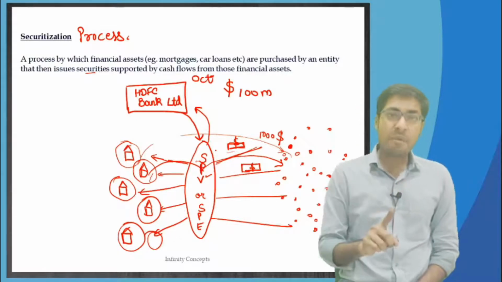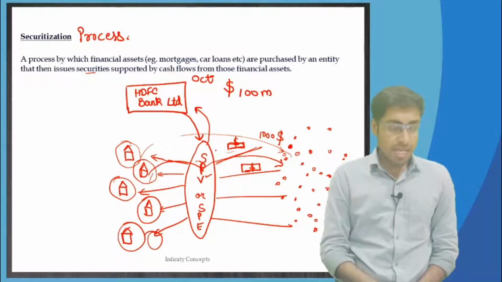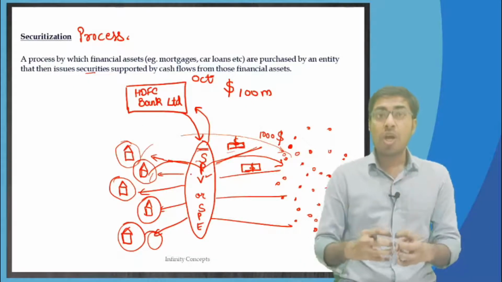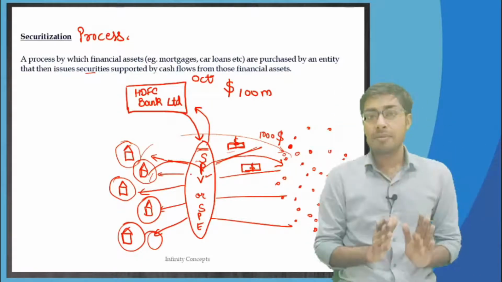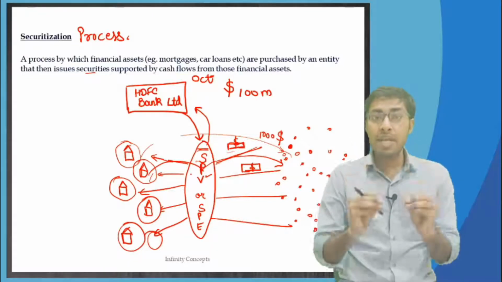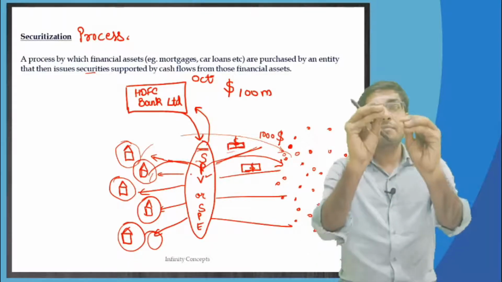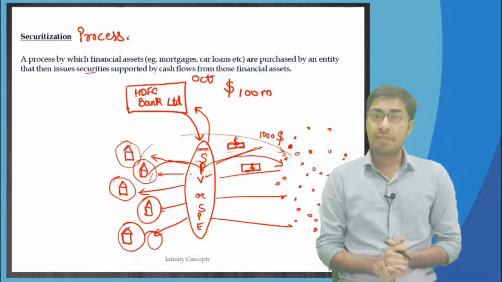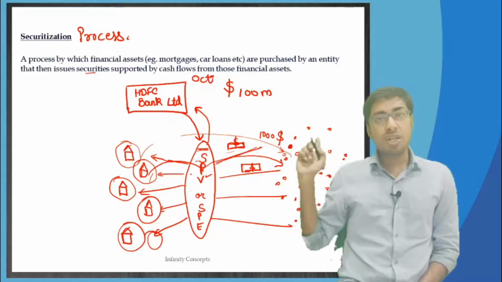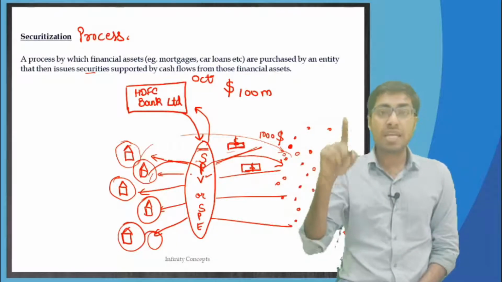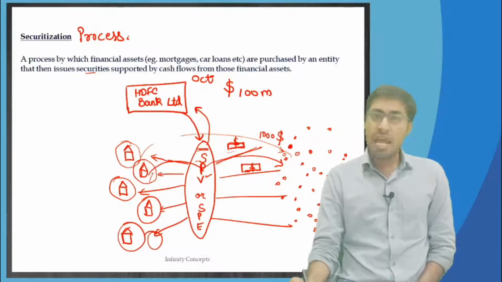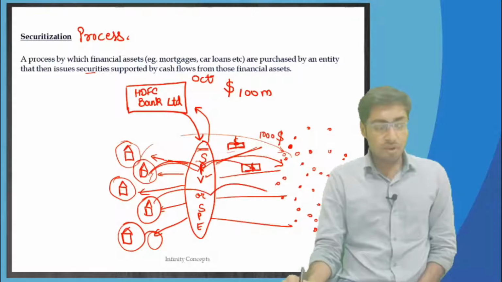Same day, the SPV has issued bonds to various investors in the market. The SPV has issued $100 million worth of bonds to the investors, and has told them that in future, whatever amount it receives from the EMIs, that is the installments from these loan borrowers, every month it is going to flow to the investors.